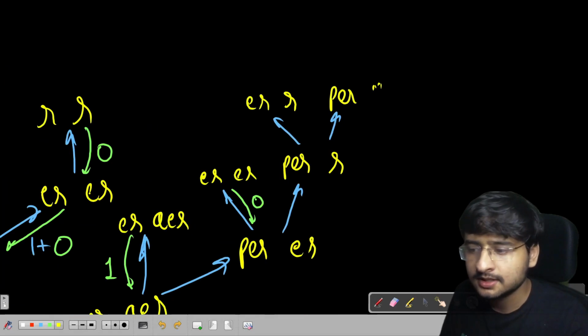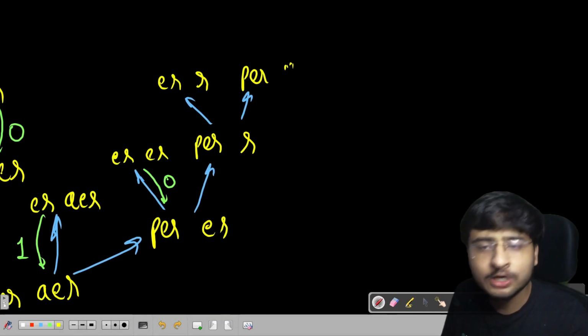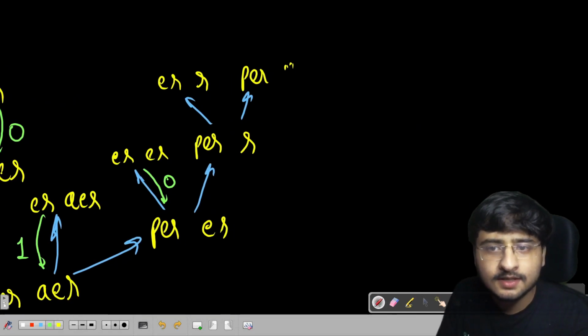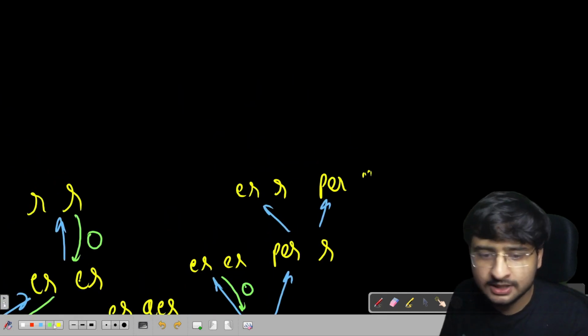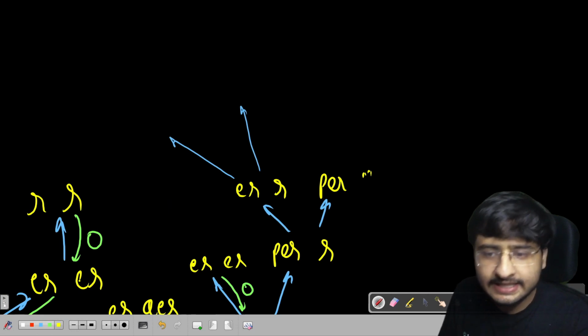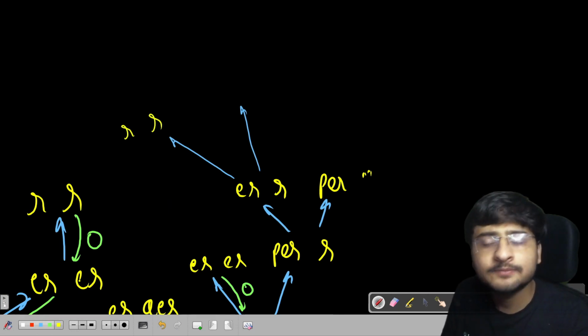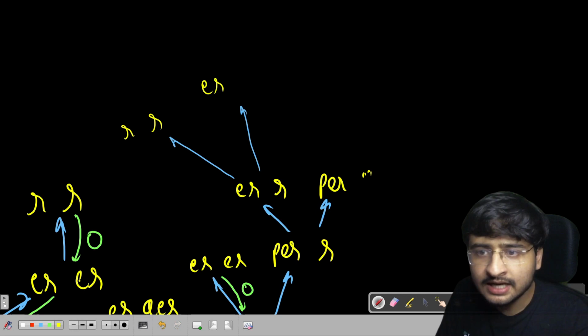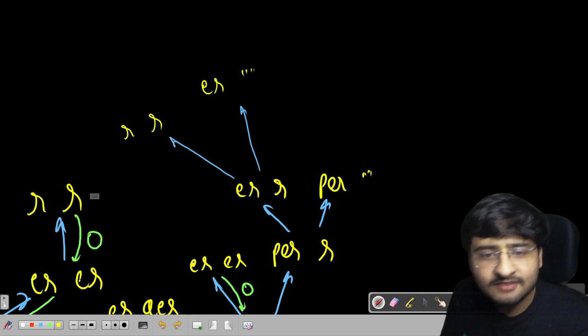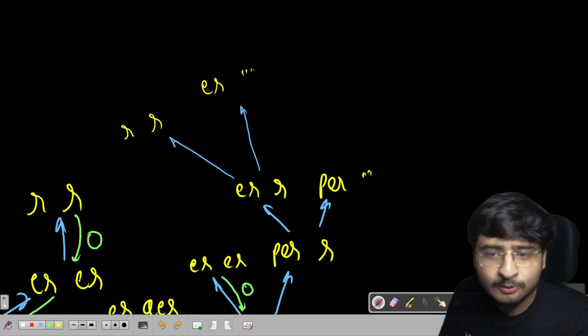Let me zoom in a little bit. So E and R are not equal. What am I going to do now? I have to make a choice, no? I have to make a choice. So if I delete E, R and R are remaining. If I delete this R, ER and empty string is remaining. R and R, we have already calculated, it returns 0. So I'm going to return 0 here.